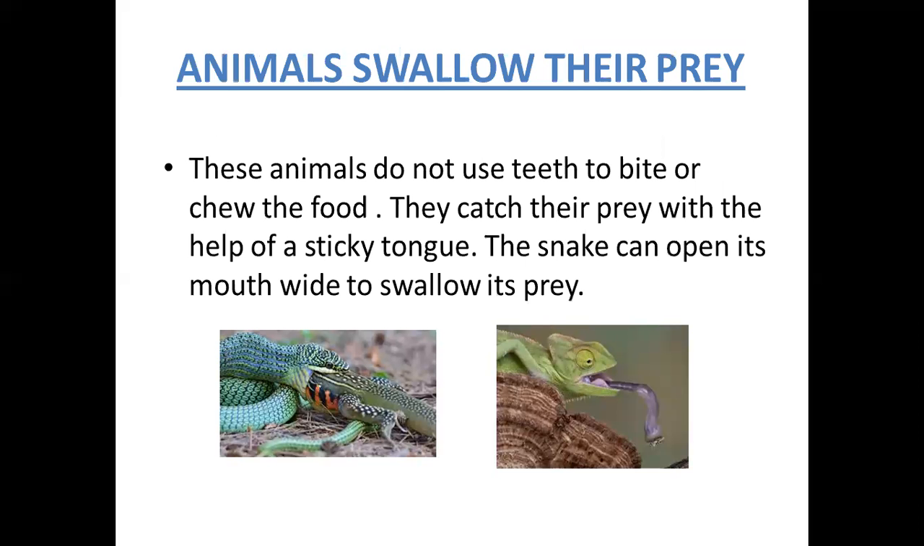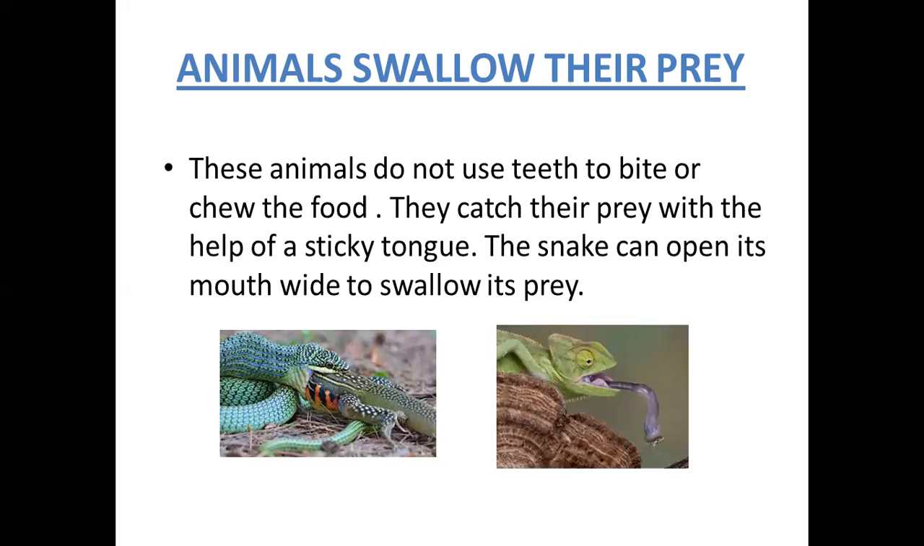The first group is animals swallow their prey. Animals like frog, lizard, snake do not use teeth to bite or chew the food. Frogs and lizards catch their prey with the help of a sticky tongue. The snake can open its mouth very wide to swallow its prey. Here in this picture, we can observe the snake is swallowing the prey. It does not use teeth to bite or chew the food.